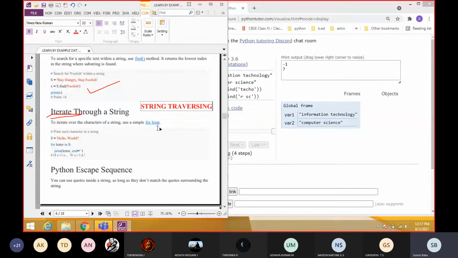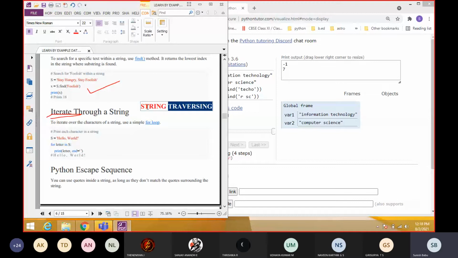These are all sequence data types, collections of many items. If we want to access all the items one by one, we can process them using the for loop. That is the concept of traversing or iterating. Iteration is a looping statement, so through the for loop we can process all the characters.